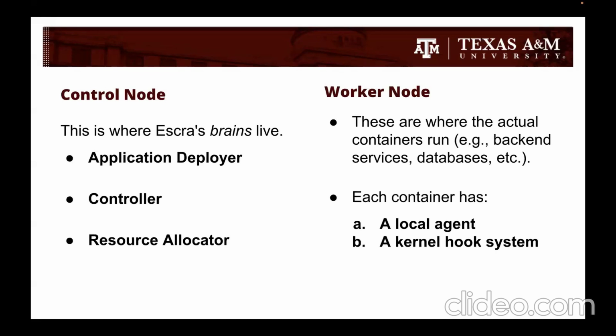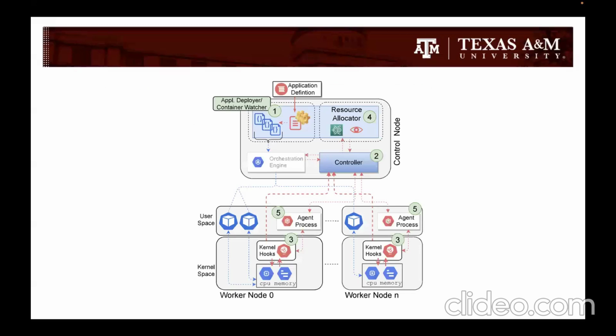One is the application deployer, then the controller, and the resource allocator. We'll shortly look at how each of these components work. On the other side, we have the worker nodes where the actual application containers run, like your backend services, databases, or worker components. Each container on a worker node is paired with a local agent and a kernel hook system.